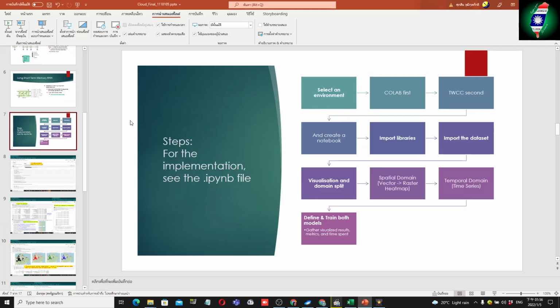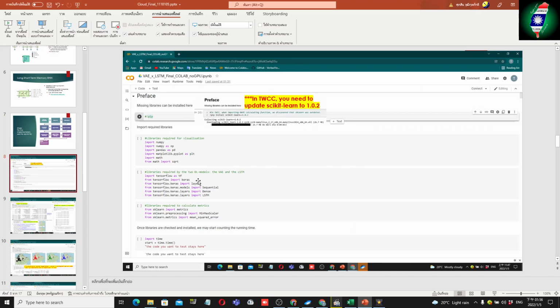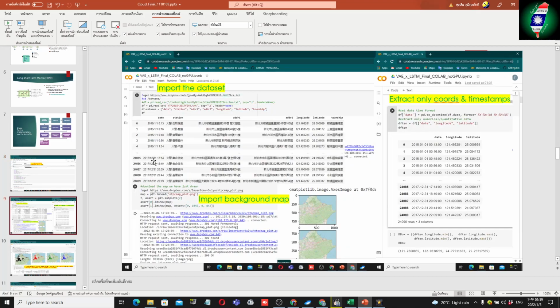Okay, there are some steps for the implementation. To know more about this, see my IPYNB file. First, we import the required libraries, as missing libraries can be installed here at the top of the program. In TWCC, you need to update scikit-learn to version 1.0.2. Once the libraries are checked and installed, we may start counting the running time. Then, we need to import the dataset. Here, import the background map and extract only the coordinates and timestamps.